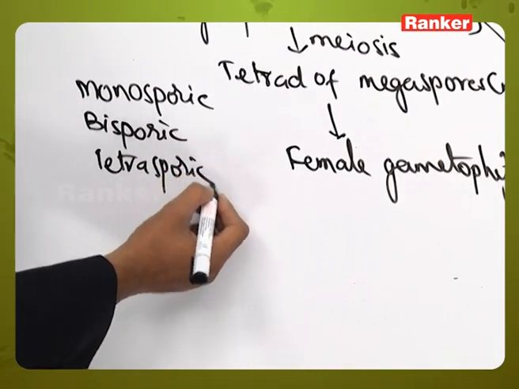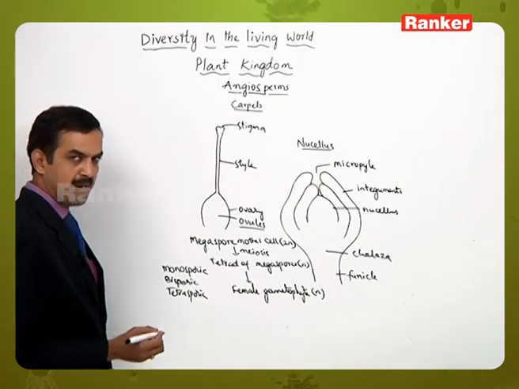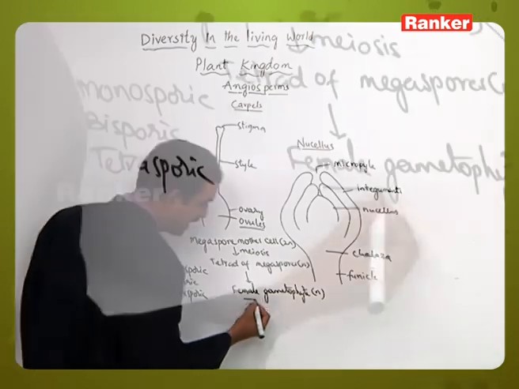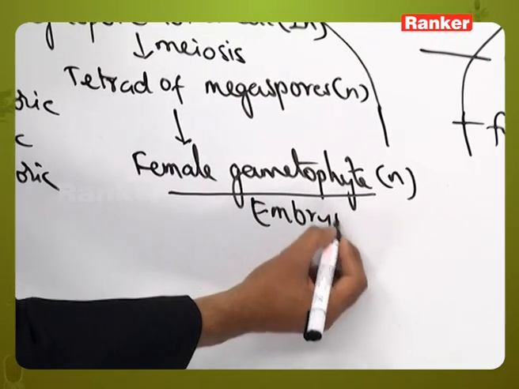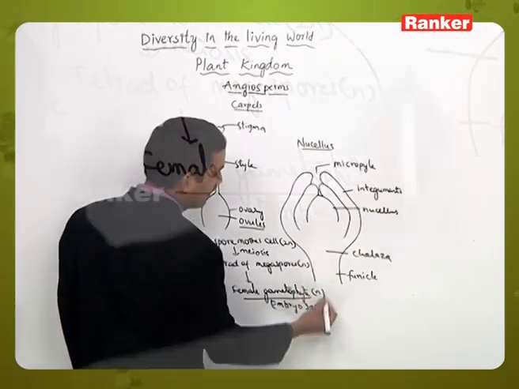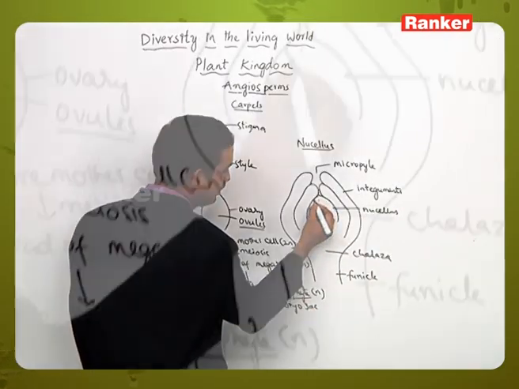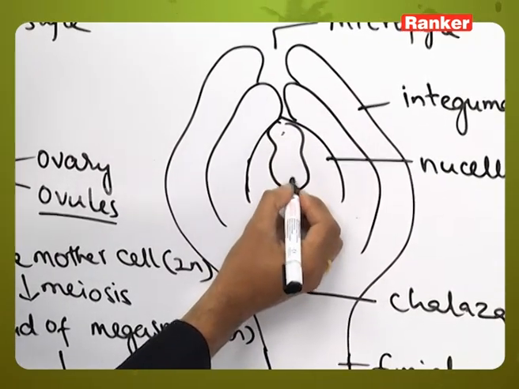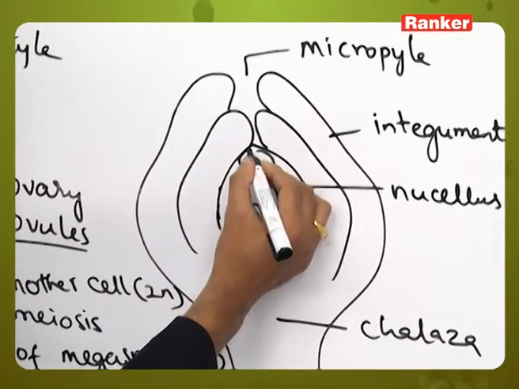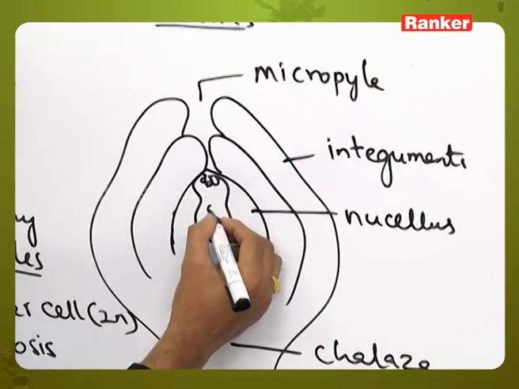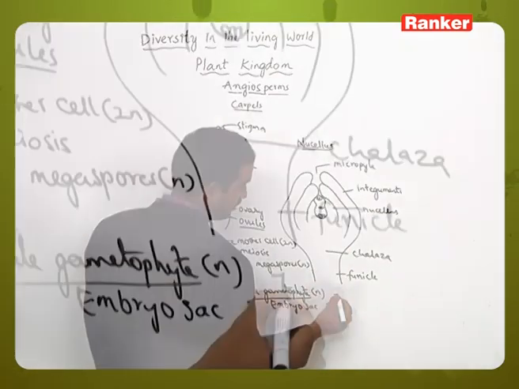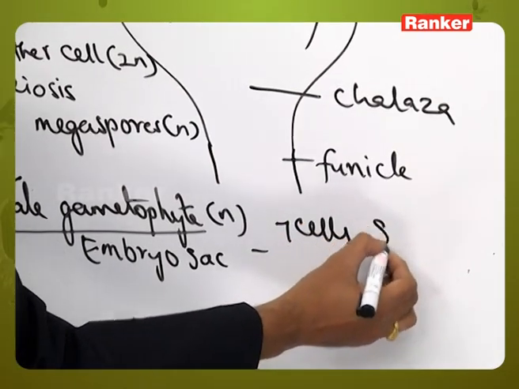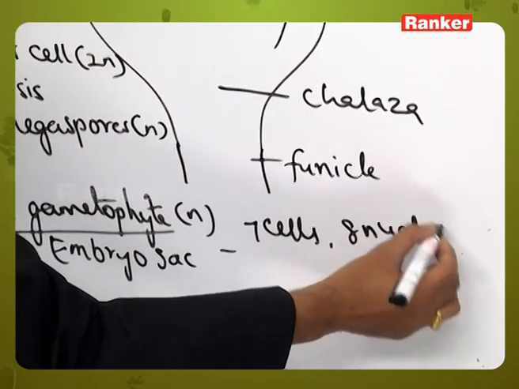Likewise, different methods of female gametophyte formation are present. The female gametophyte which is formed is called the embryo sac, and this embryo sac is present inside the nucellus. This embryo sac generally contains 7 cells and 8 nuclei.